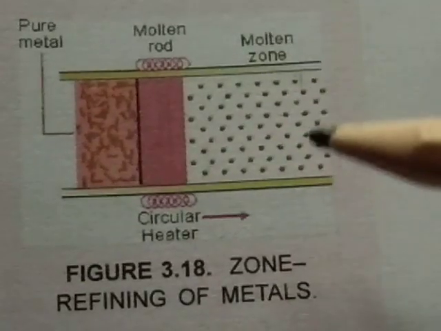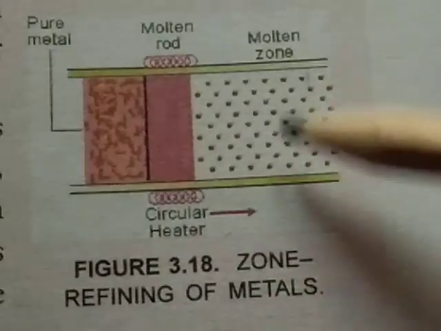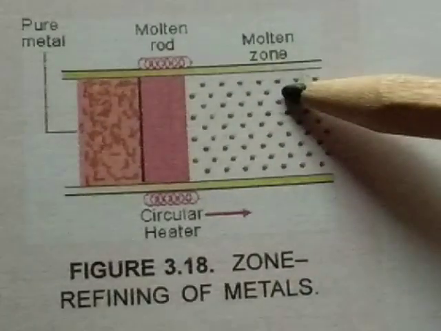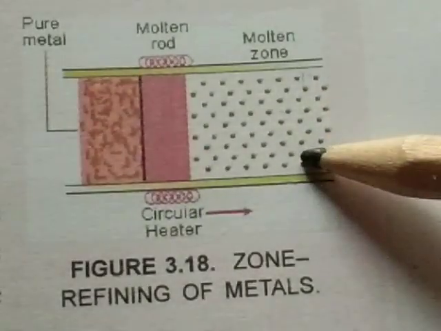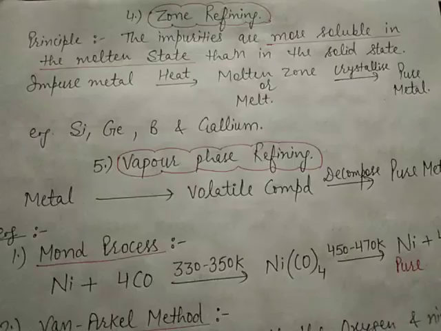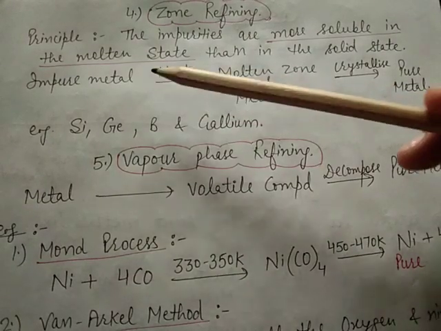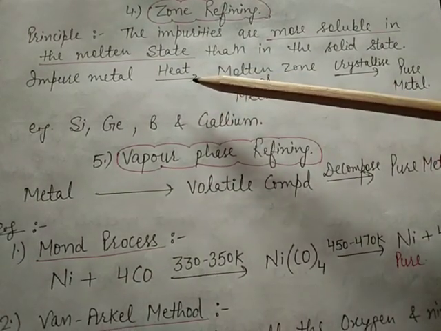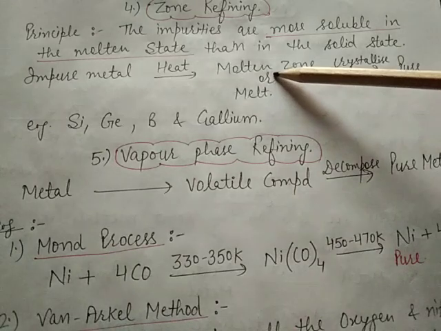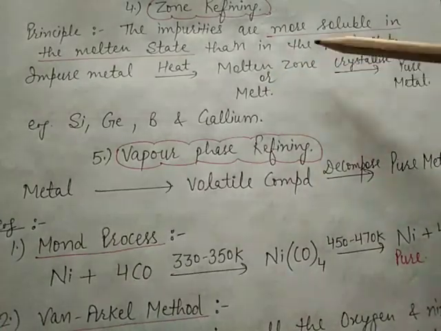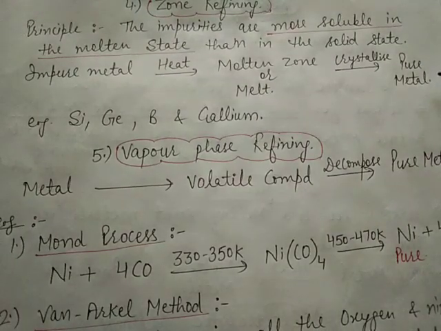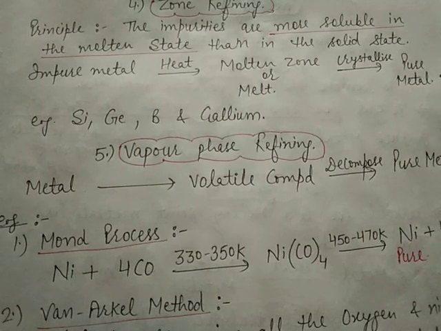The main principle of this method is that impurities are more soluble in the molten state as compared to the solid state. So by the help of the molten zone, we can easily separate out the impurities, and the pure metal is left behind at one end. So in short, the impure metal is heated with the help of heaters, converted into a molten zone or melt, and after that it crystallizes to form pure metal, and impurities are left behind in the molten state.